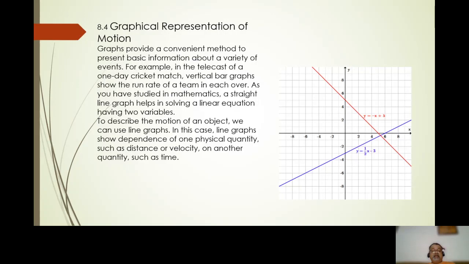Line graphs show the dependence of one physical quantity, such as distance or velocity, on another quantity such as time. Here you can see the origin 0, there is an x plus direction, and there is a direction showing y plus. So by using this kind of graphical representation with two axes, we can represent our graphs.